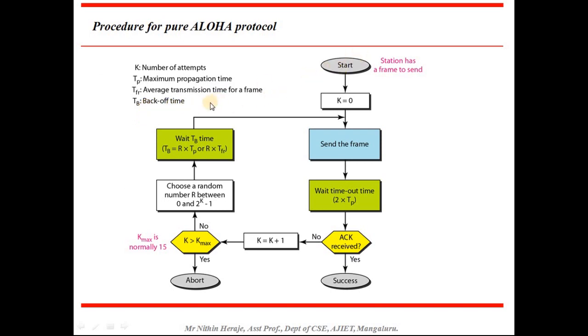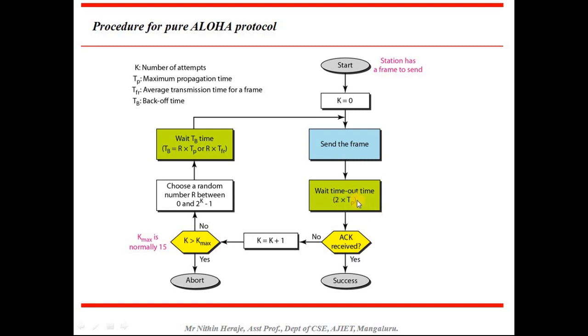So back off time is the random time you are going to wait before retransmitting the frames. If a station has a frame to send, it goes to start and initializes the value of k to 0, then sends the frame, and waits for the timeout time, where timeout time is 2 into propagation time.